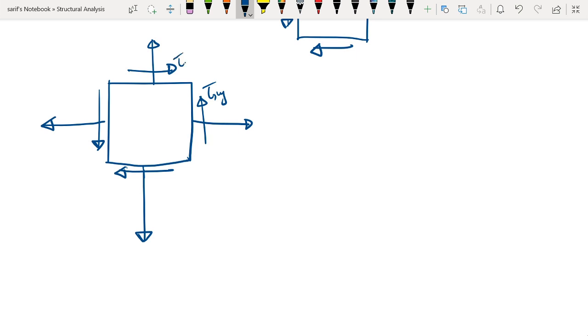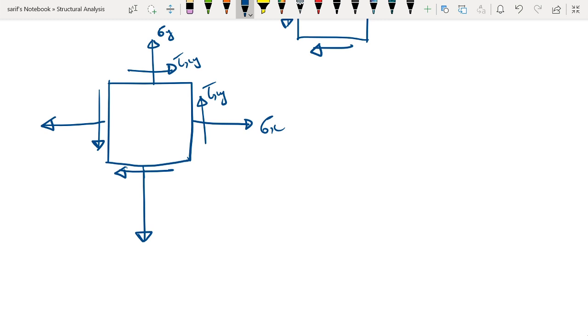So we are calling every stress as tau xy because we know that they are having the same magnitude. So this is the state of stress represented by a rectangular element, and this element, as you know, is oriented along the x direction. Because the normal is passing along the x direction, we say that this element is oriented along the x direction.